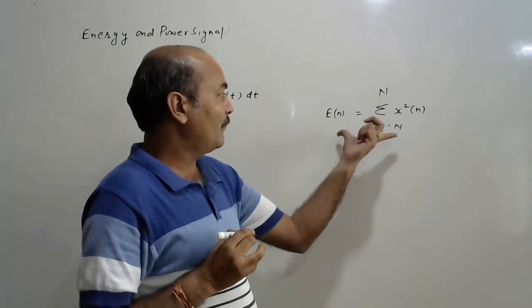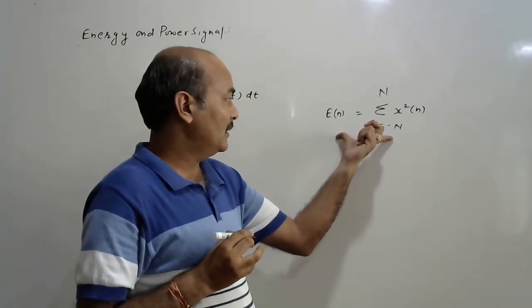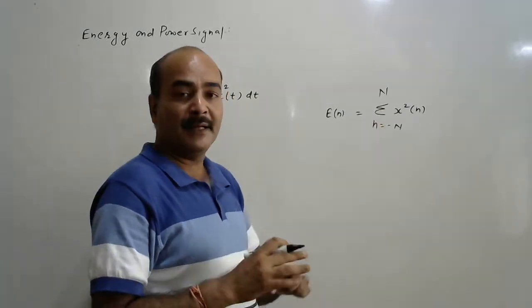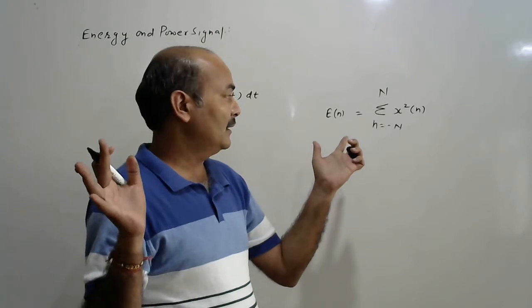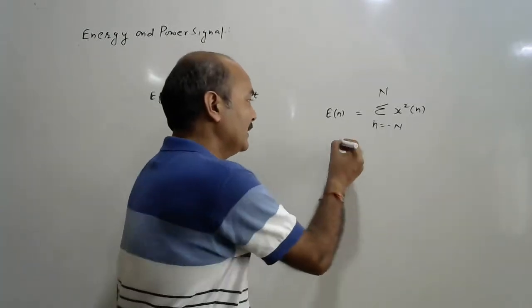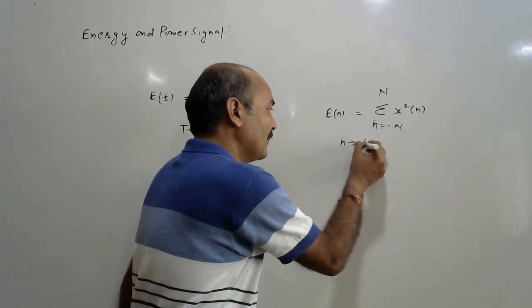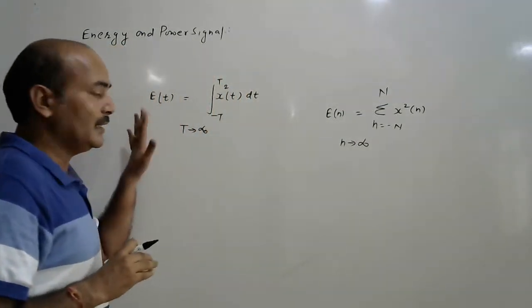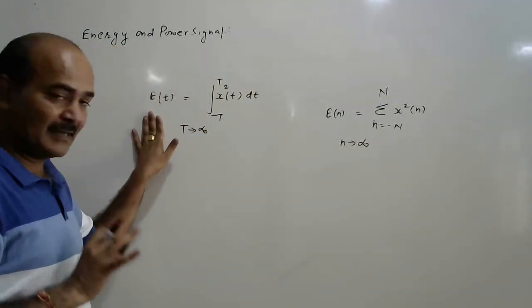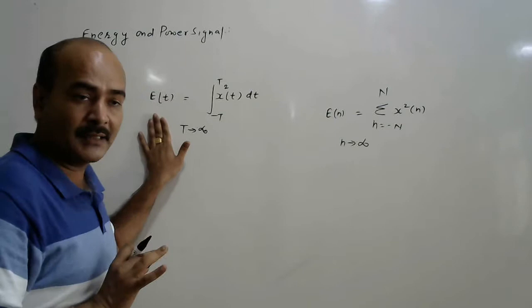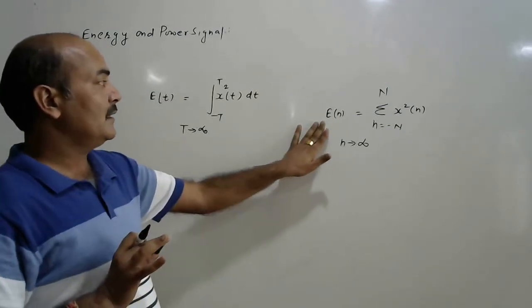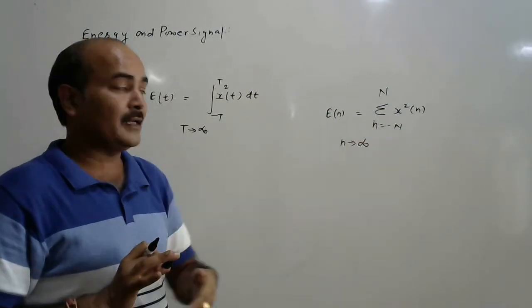That is for the finite discrete time signal. If we take the whole limit of time, then N tends to infinity. So that is the energy of the continuous time signal and the discrete time signal.